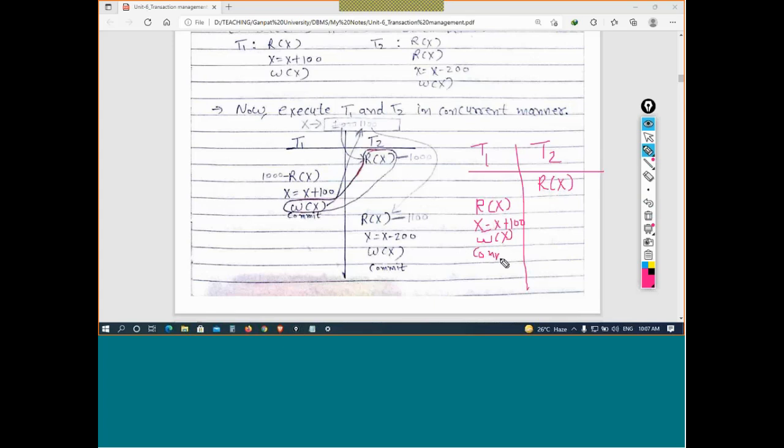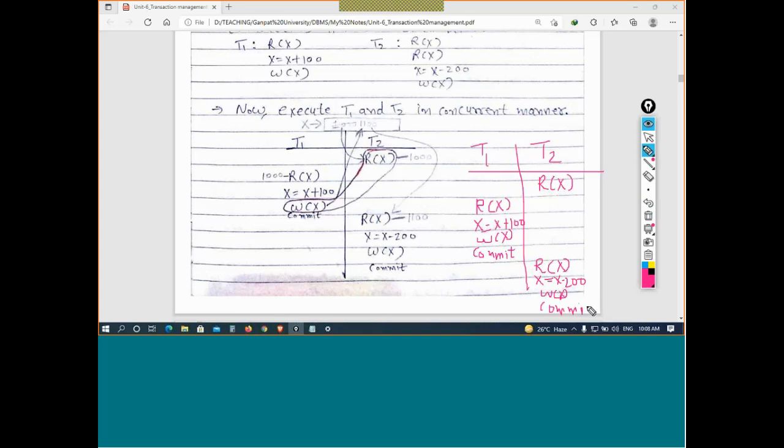Commit. There is no, let's say, temporary storage. It is permanently completed. After that, the transaction T2 is restarting and reading again. That is x equal to x minus 200, and write x in the database, and this is the operation.